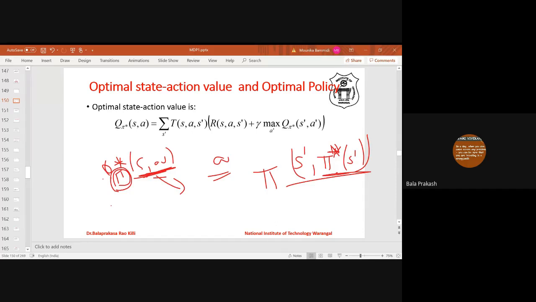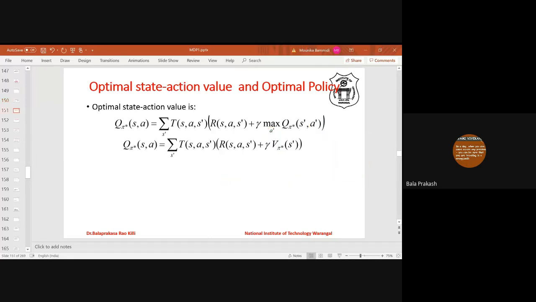The policy will take the best action. Best action means the action that maximizes the value. Therefore, here it has to take some action A dash, right? The action is the one that maximizes its action value function. That action it will take. That kind of policy is the optimal policy.